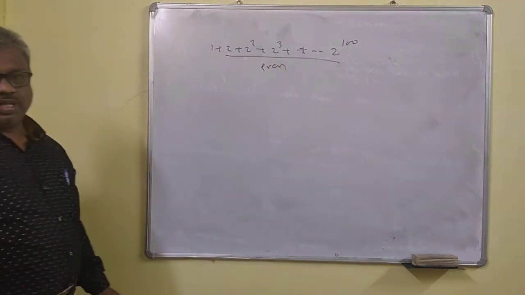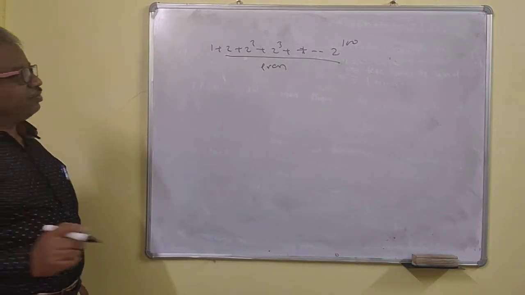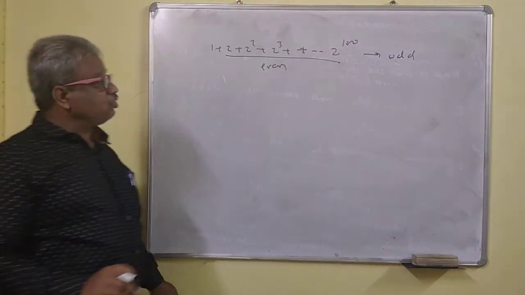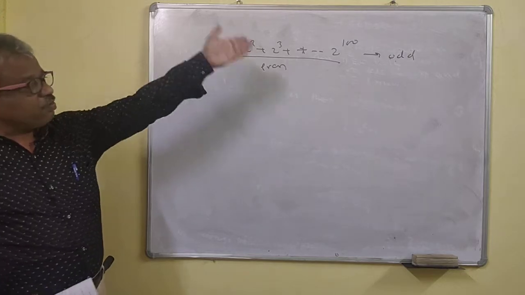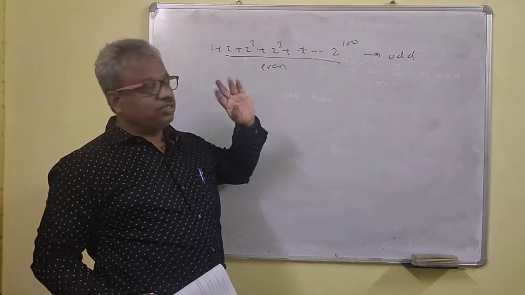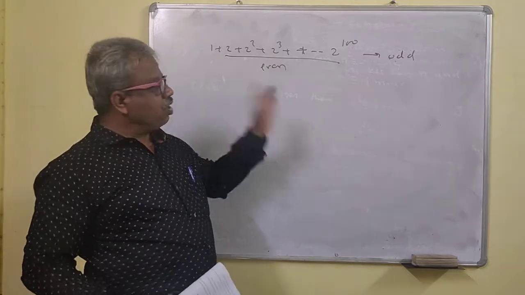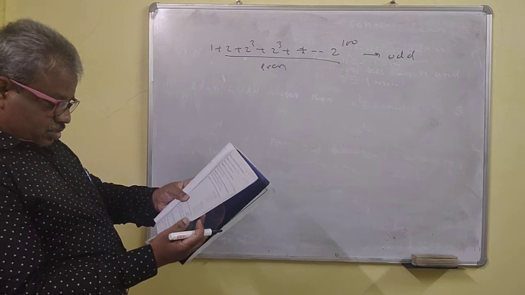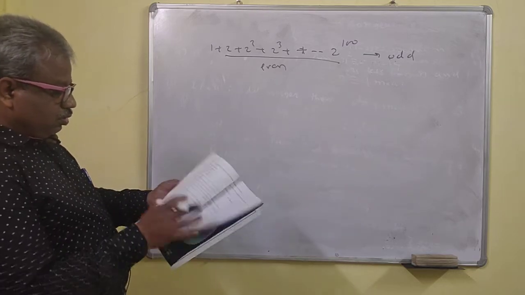If you add 1 to the even sum, this is an odd number. Whatever the power of 2 is, if you add 1, that number is always odd. So this also you should remember.